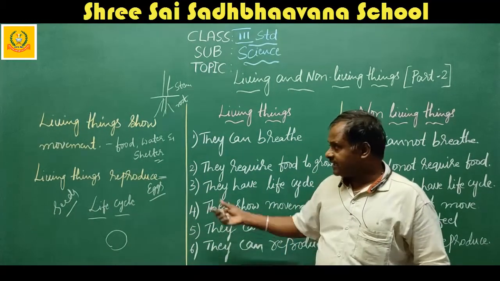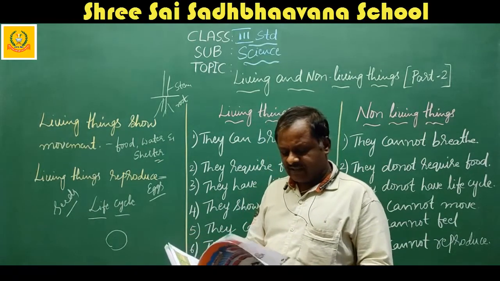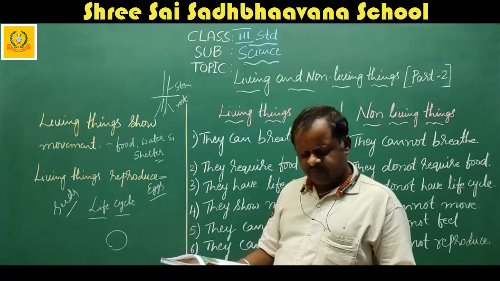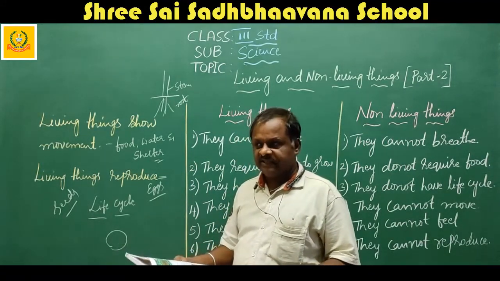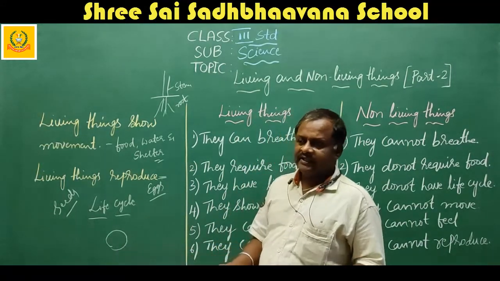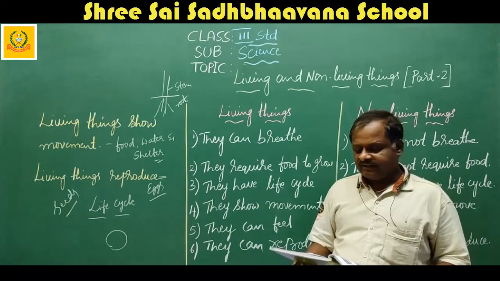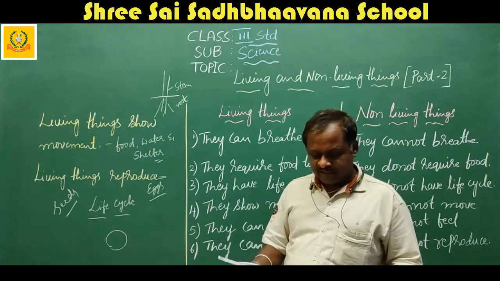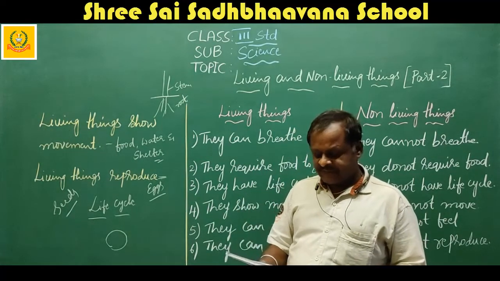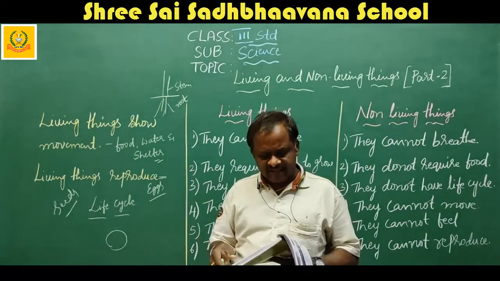Okay, this is about the characteristics of living things. Once again I will give a very small explanation. Living things breathe. They take in oxygen and give out carbon dioxide. Plants respire through the stomata. And living things have a life cycle. That means from smaller to bigger, they grow, and in the end they die.